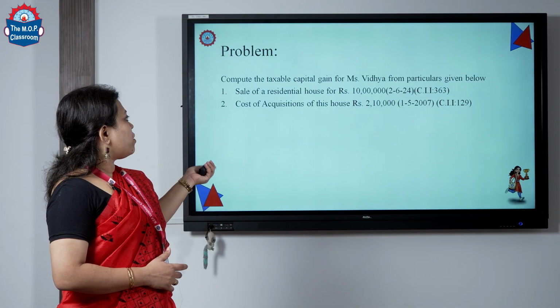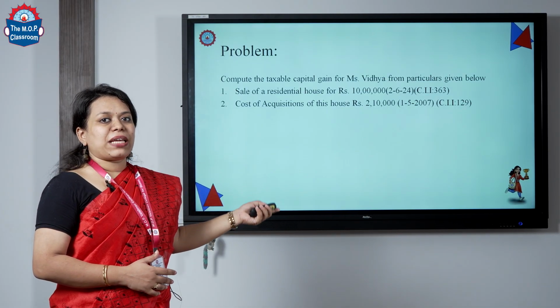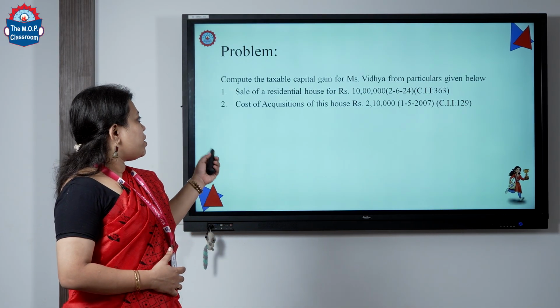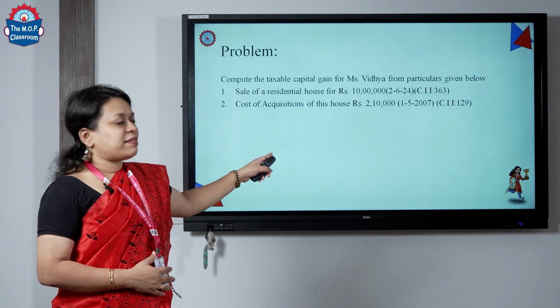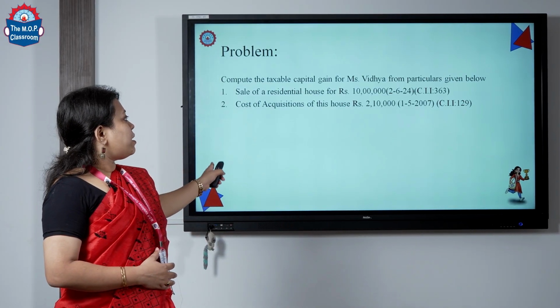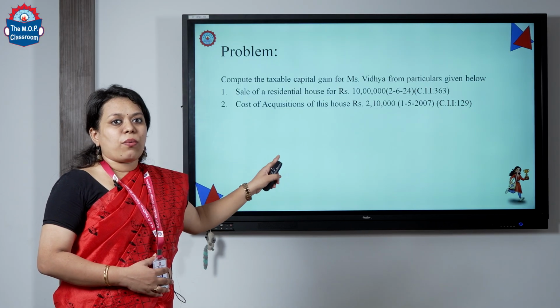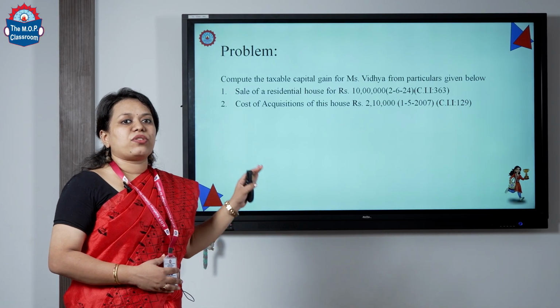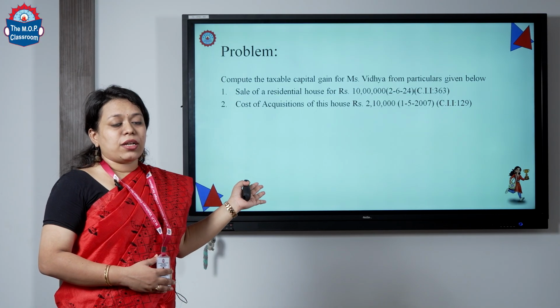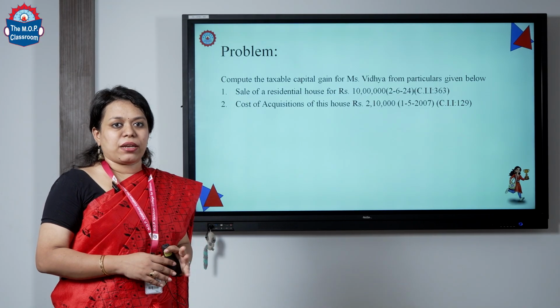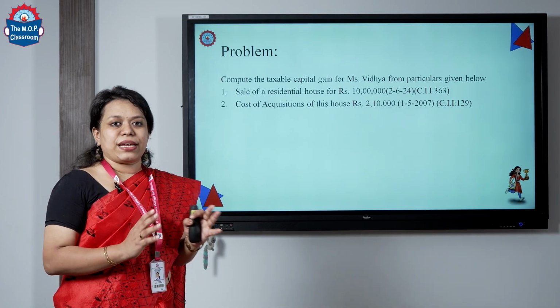So, how do we calculate the long term capital gain? Full value consideration, that is the sale price, is 10 lakhs, and cost of acquisition is 2,10,000. Over here, since the asset was purchased earlier, we need to find the current market price, so we need to do indexation.